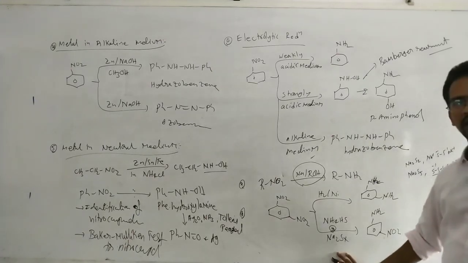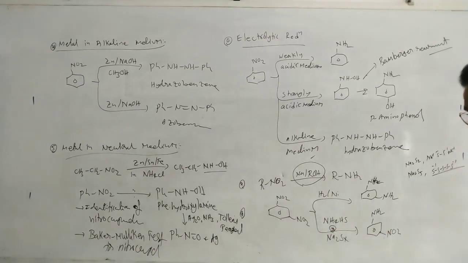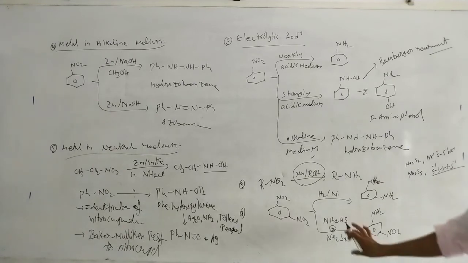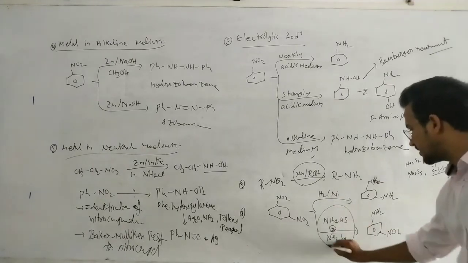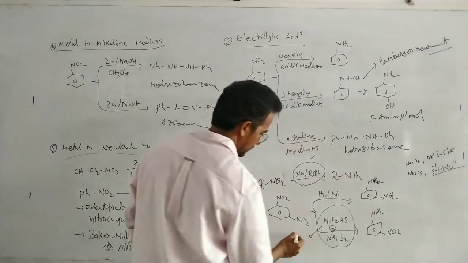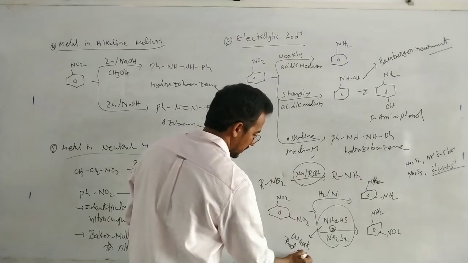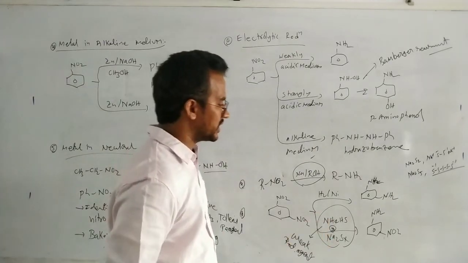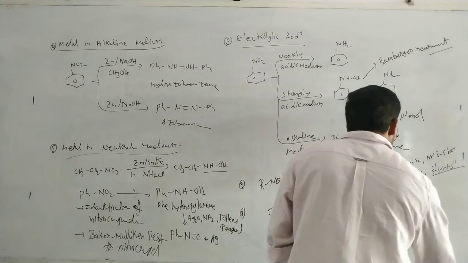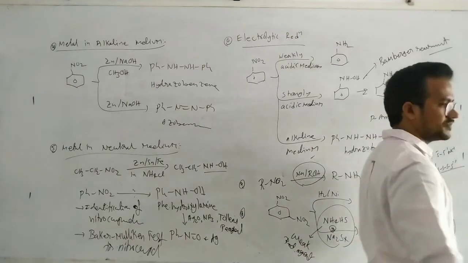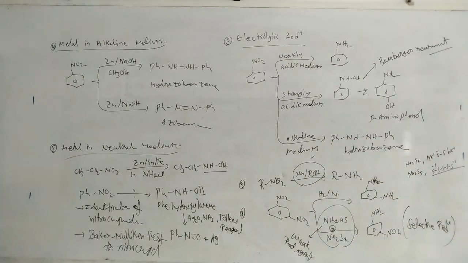In the presence of polysulfide or ammonium bisulfide, only one NO2 group is reduced. It is actually a weak reducing agent, that's why only one NO2 group is reduced. So this is known as a selective reduction, where selectively one group is reduced.